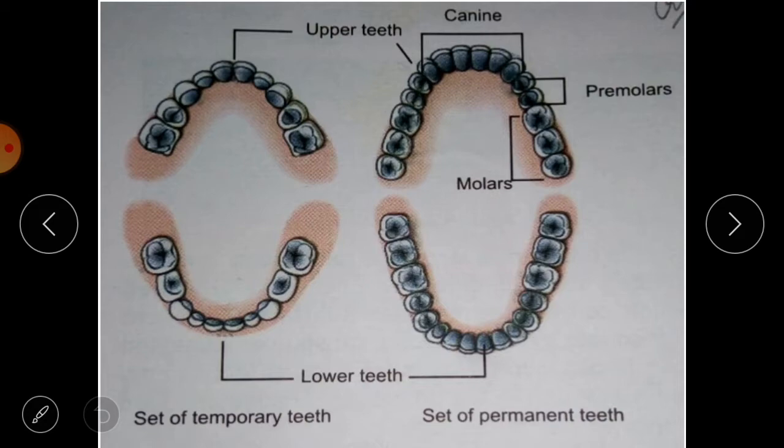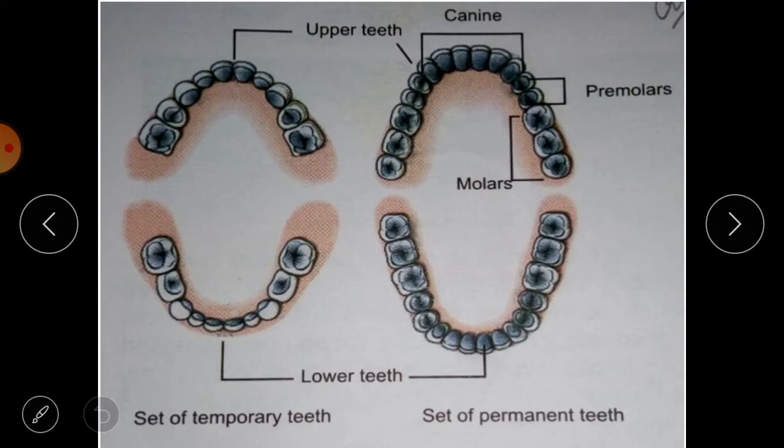That's why we have to take care of these teeth, because if you do not take care of them by brushing or cleaning them after each meal, gradually the teeth become yellowish due to accumulation of a sticky film containing food particles mixed with saliva, and this is called plaque. This plaque is also very smelly. Smell comes when this plaque is there on your teeth.